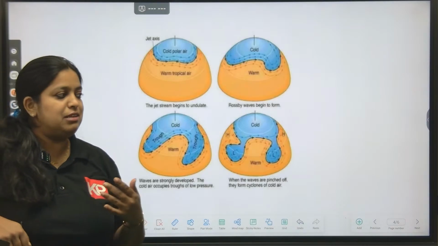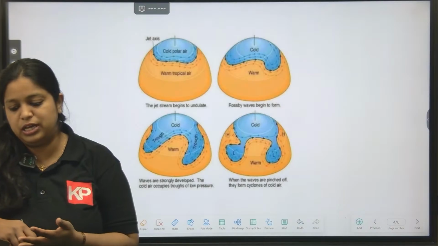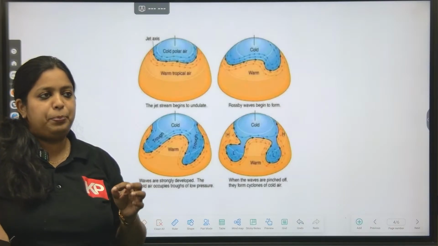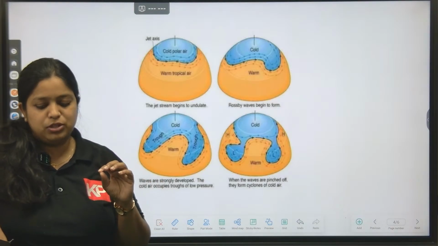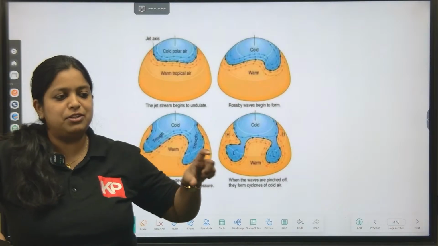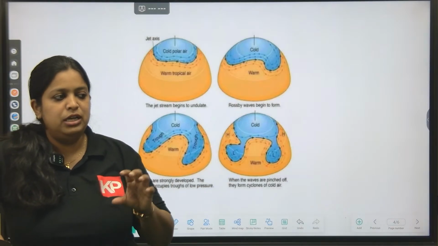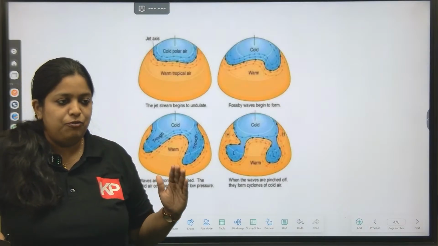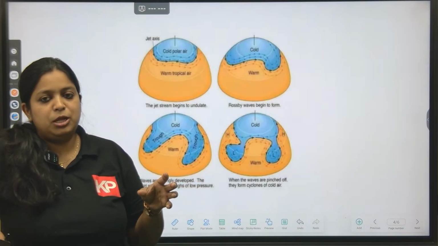Those are atmospheric Rossby waves. There are oceanic Rossby waves also. Oceanic Rossby waves we get when we study the different layers of the ocean: the surface mixed water, then the thermocline layer and the deep water. In the thermocline, mixing actually happens, so the temperature variation happens in the thermocline layer.